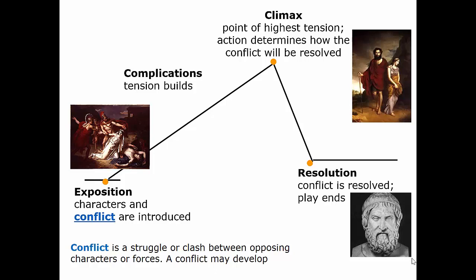The climax is the highest point of tension. This is the action that determines how the conflict will be resolved. In this play, it is when Creon is stubborn, does not listen to his son, and sends Antigone to basically her death sentence in the tomb. Following the climax, we'll see Haemon's reaction, the queen's reaction, and at the end we have a resolution. That is when the conflict is resolved and the play ends. And in this case, the resolution ends in tragedy with the various suicides and Creon left alone.